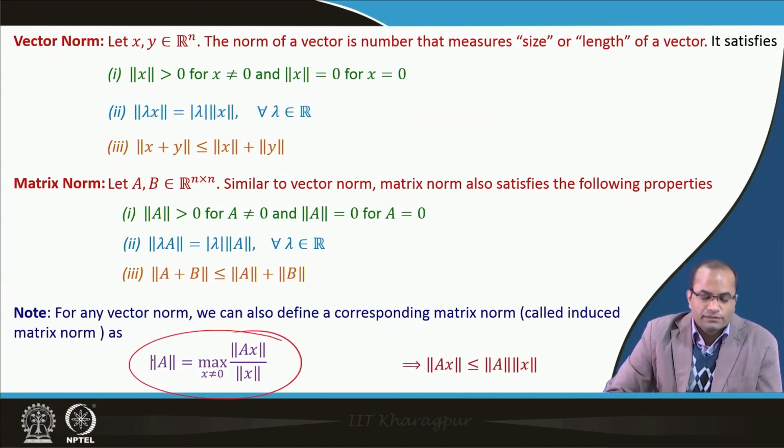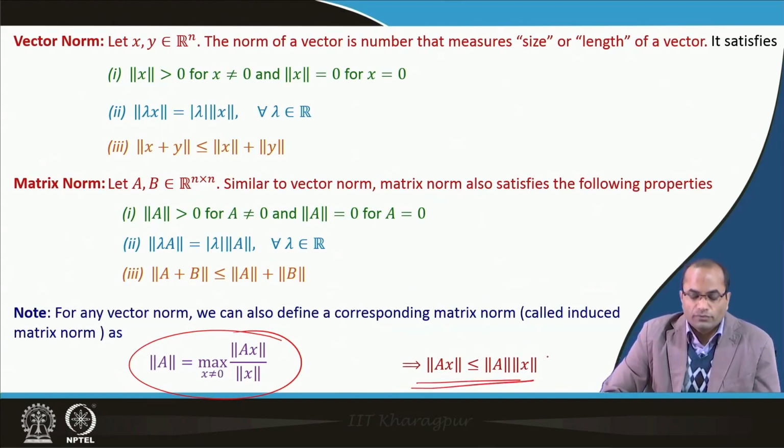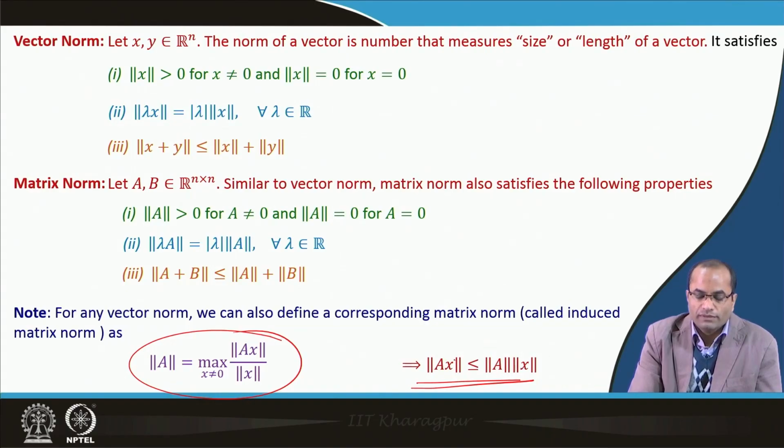Having this definition, we can readily see that we have this inequality for the matrix-vector norm: the vector norm of Ax is less than or equal to the matrix norm of A times the vector norm of x. How does this come about?